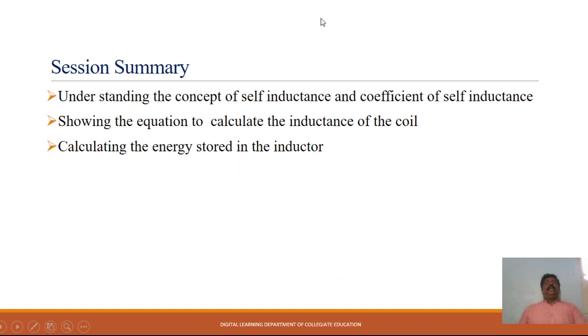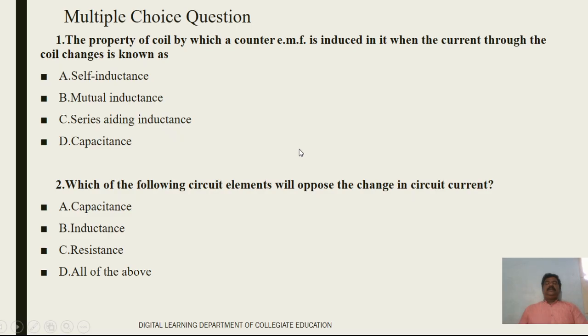So, session understanding. This is understanding the concept of self-inductance and coefficient of self-inductance, showing the equation to calculate the inductance of the coil and calculating the energy stored in the inductor. So these are a few multiple choice questions. Let us discuss this.